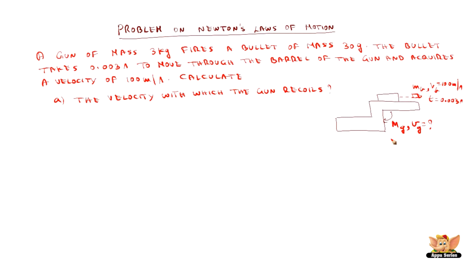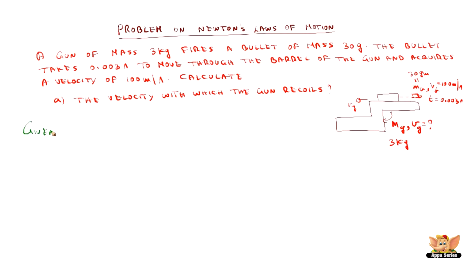And the mass of the gun is given as 3 kg and the mass of the bullet is given as 30 grams. Now what we need is the velocity with which the gun recoils whenever a bullet goes forward and the gun recoils. So what is the velocity with which the gun recoils?